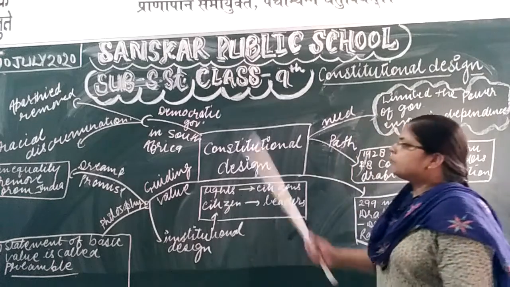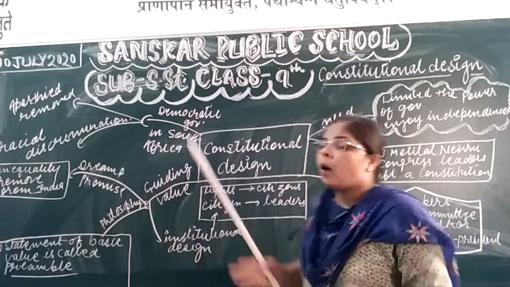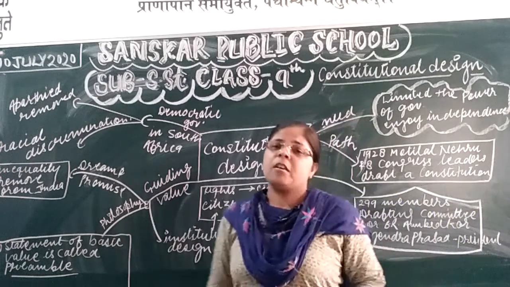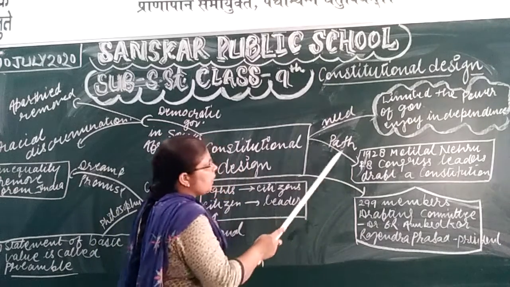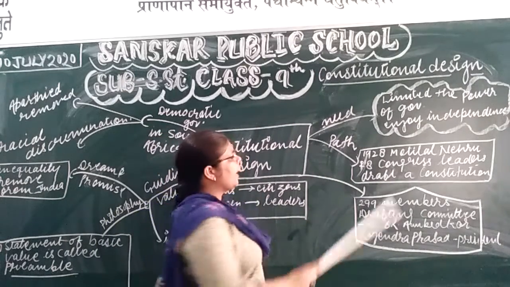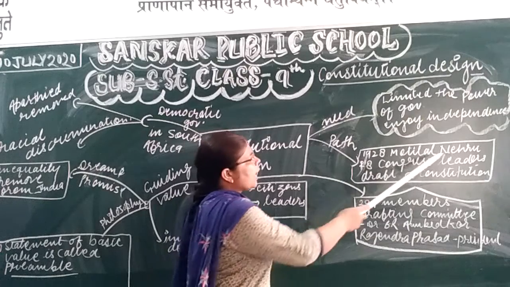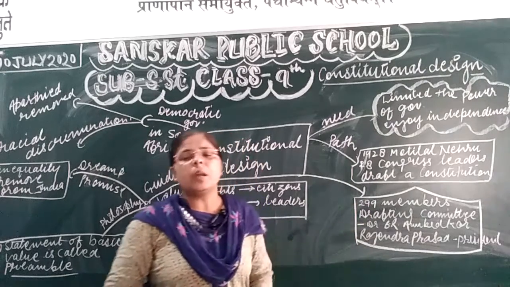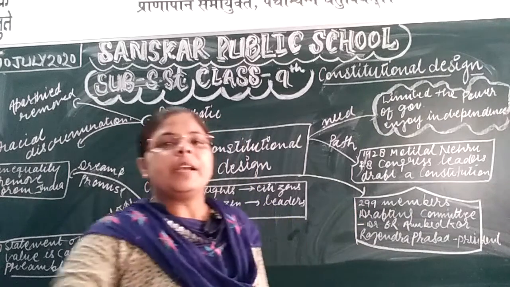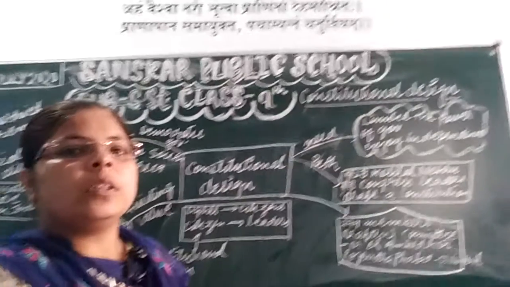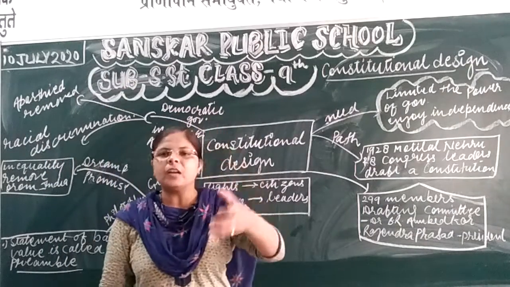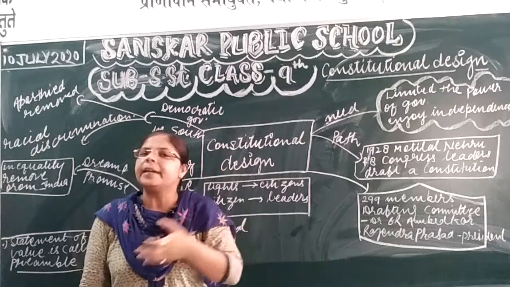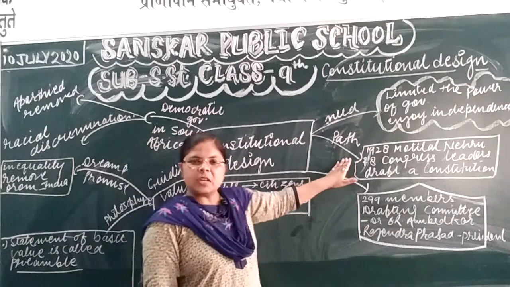So now we will discuss how the Indian constitution was framed. So listen carefully. The path started in 1928. Motilal Nehru sent the Nehru Report to the British government. In this report, they mentioned whatever demands they wanted the government to complete.